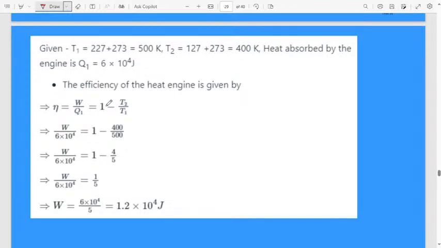Yes, Shweta, hi. Let us move to the next. Let us solve the question.